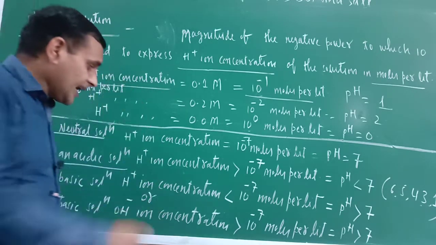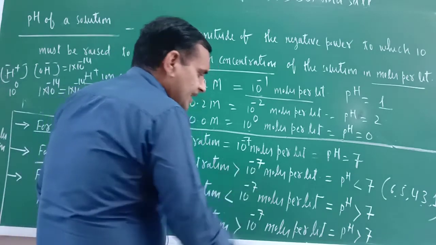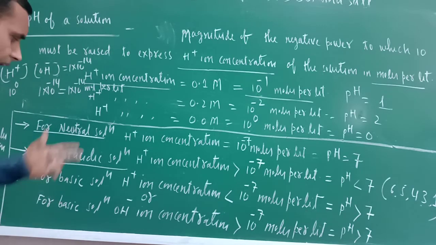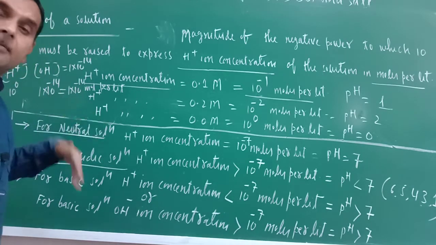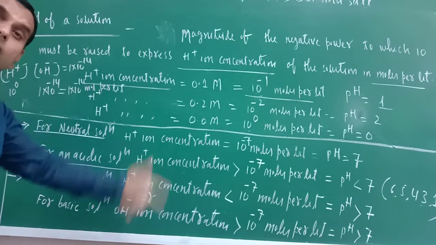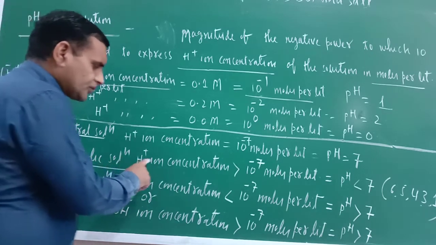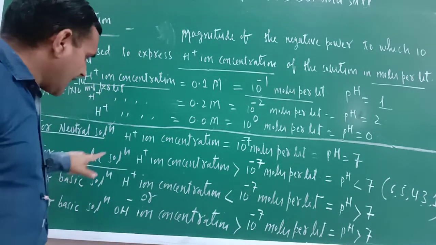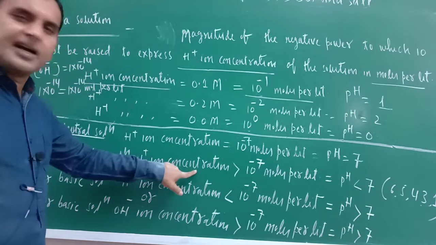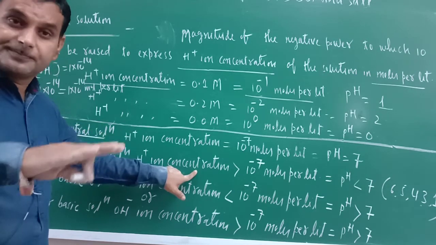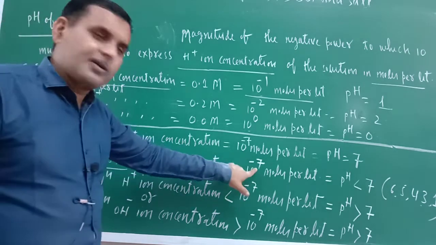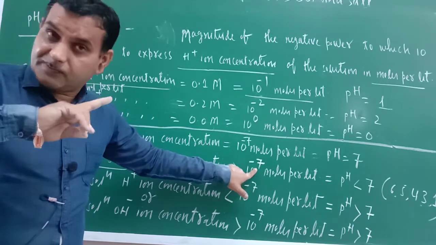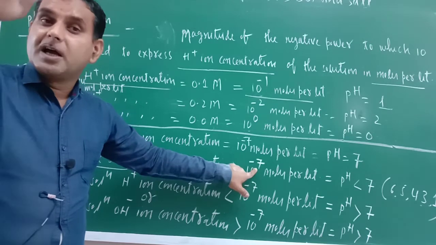Okay, because H positive ion concentration is greater than 10 raised to the power minus 7. Am I correct or not? Now we can explain this in terms of OH negative ion. For an acidic solution, H positive ion concentration is greater than 10 raised to the power minus 7, so OH negative ion concentration will be less than 10 raised to the power minus 7, because the equation is valid in all conditions.